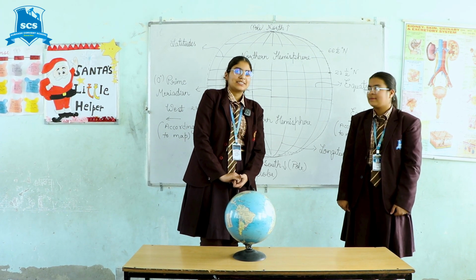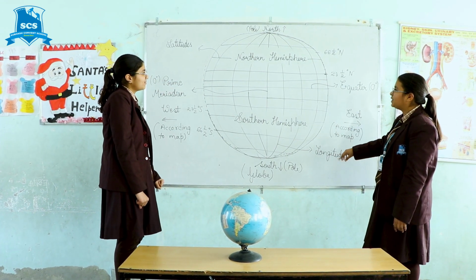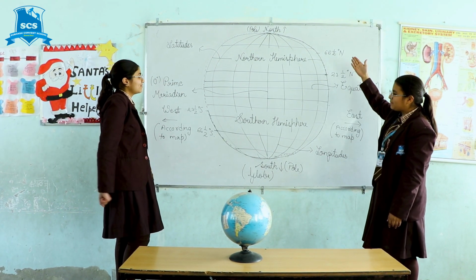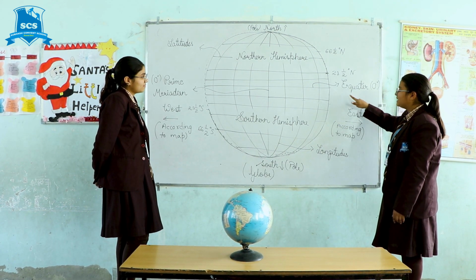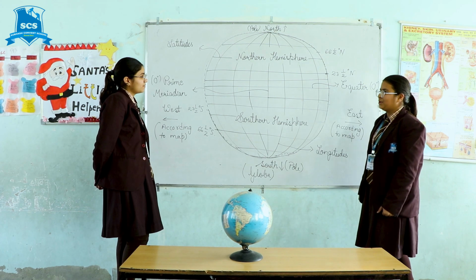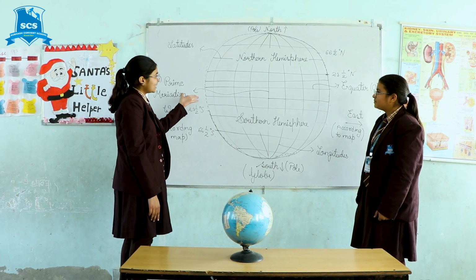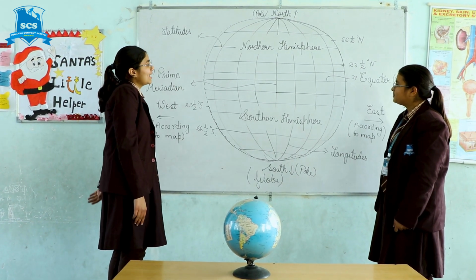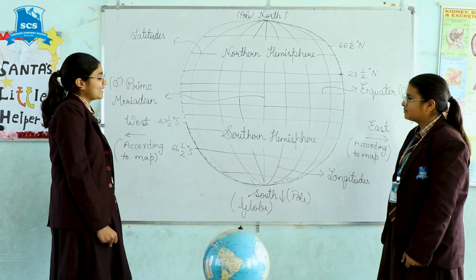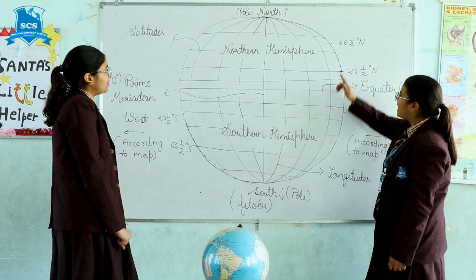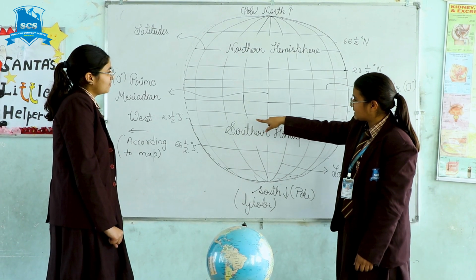Now comes the equator. The equator is an imaginary line that divides the Earth into two hemispheres, the northern hemisphere and the southern hemisphere. The equator is located at 0 degrees and it is the longest latitude. What is latitude? Lines drawn above and below the equator are known as latitudes. Latitudes are parallel to each other and are numbered from 0 degrees to 90 degrees. Longitudes run from the North Pole to the South Pole and they measure the distance from east to west.